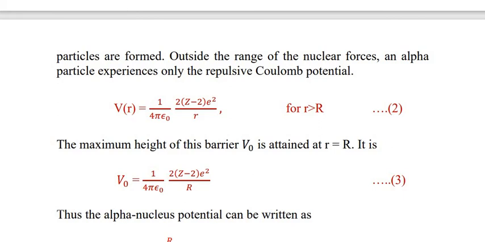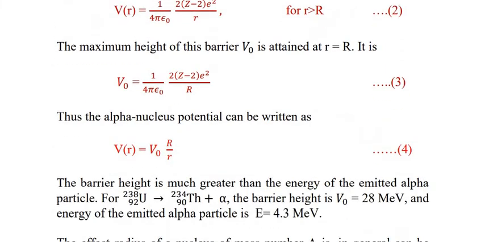The maximum height of this barrier, V0, is attained at r equal to capital R, because capital R, which is considered as the nuclear radius, is the limit of the nuclear forces. So this r is replaced by capital R. So V0 is equal to 1 upon 4 pi epsilon naught, 2 into (Z minus 2) e square upon R. Thus the alpha nucleus potential can be written as V(r) is equal to V0 R upon r.